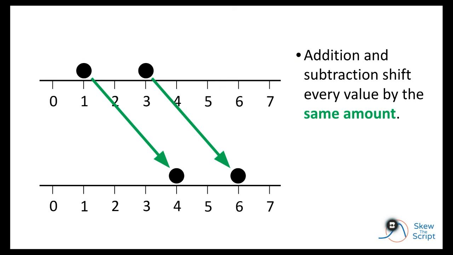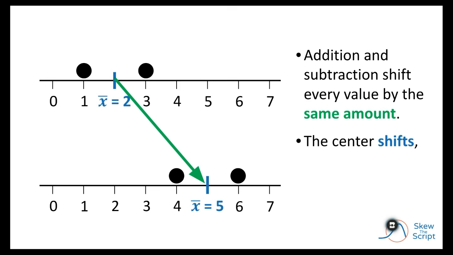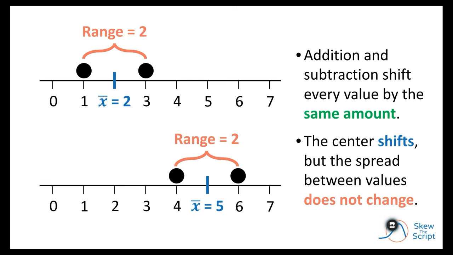This reflects a general point. If you add or subtract every data value by a constant, they all shift by that exact same amount. This means that measures of center will also shift with it. But measures of spread will not change because these values all shift by the consistent amount, so the spread doesn't change. It doesn't become more or less spread out, they just got shifted.